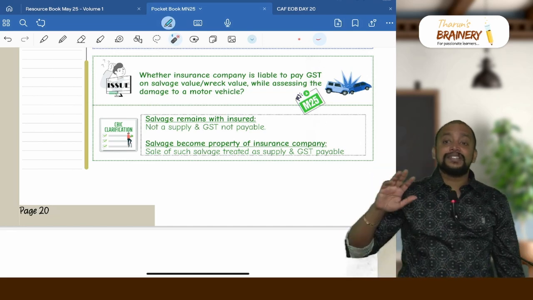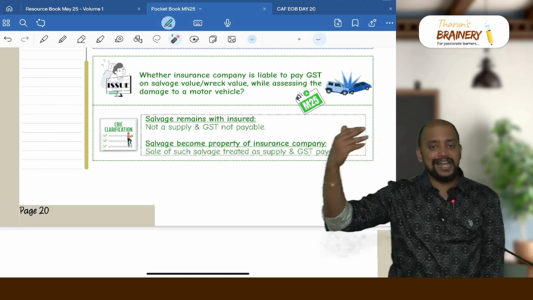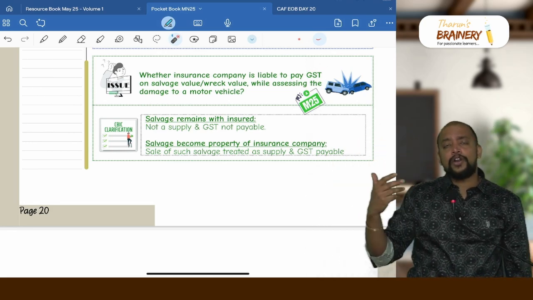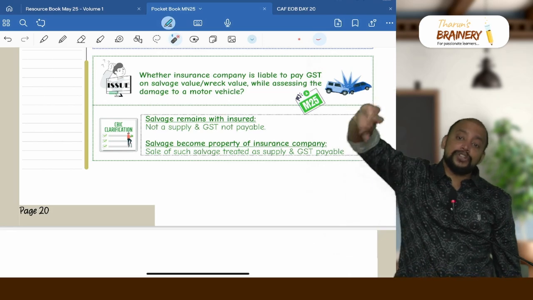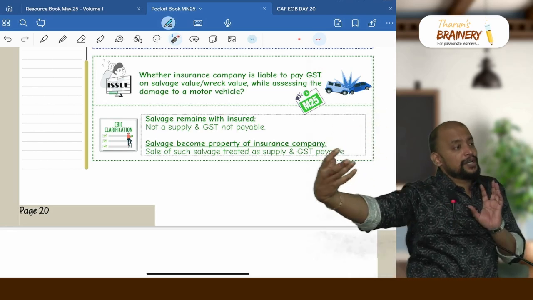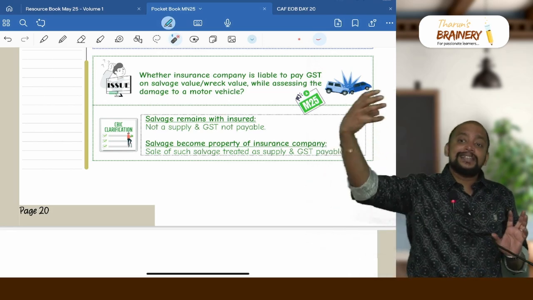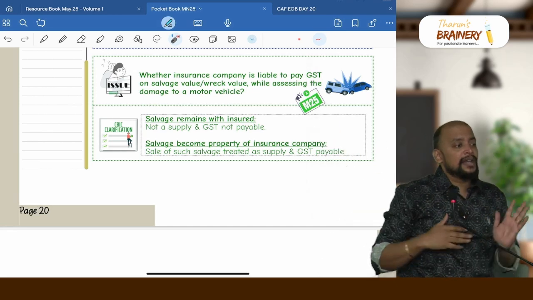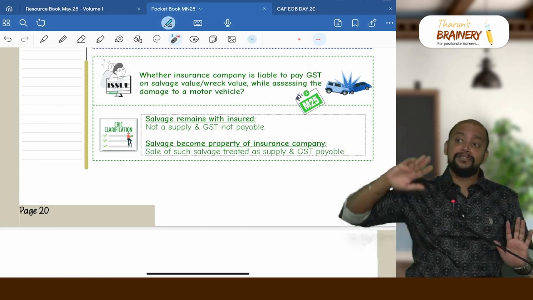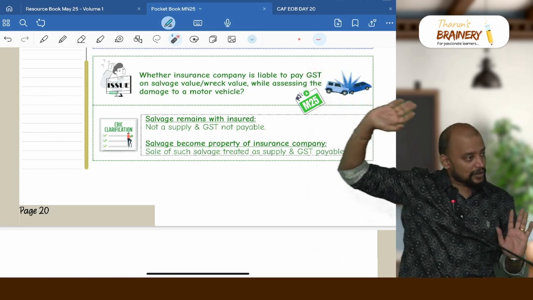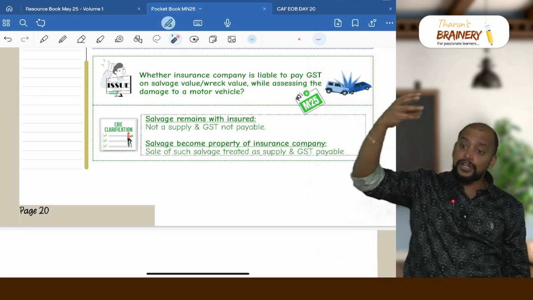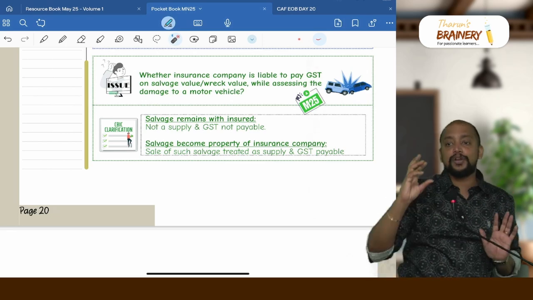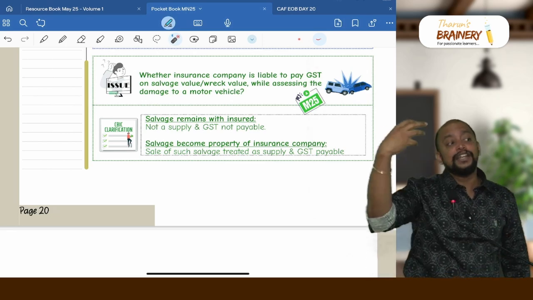Now when that insured subsequently sells that salvage to any person, it is supply or not a supply depending upon that insured. As insured is the salvage owner, it depends on the insured. But for the insurance company, this will not be treated as supply when the insured is selling the salvage. Got it? This may be sold by the insurance company also, but insurance company will not be treating it as supply because that salvage belongs to the insured.